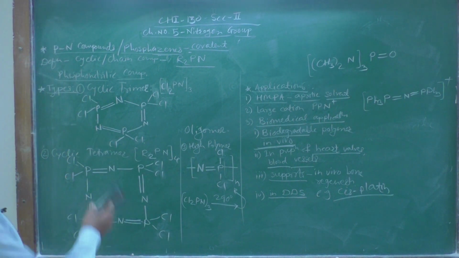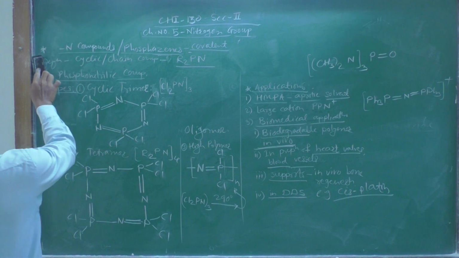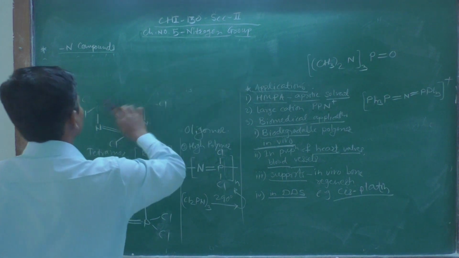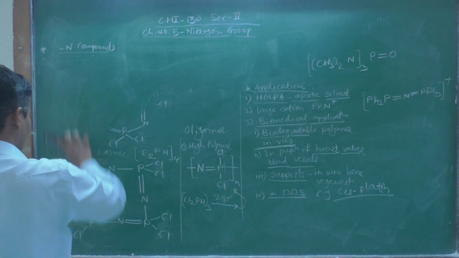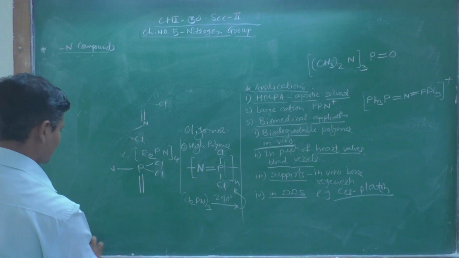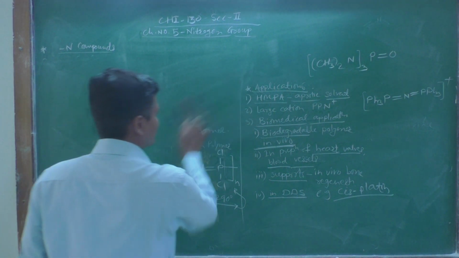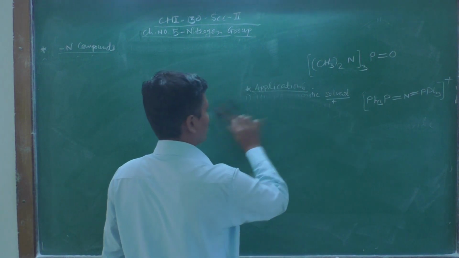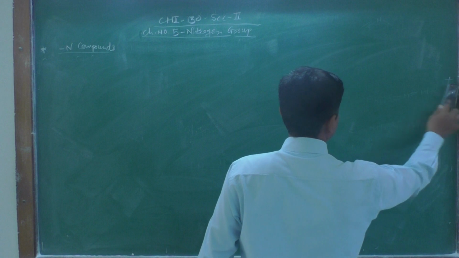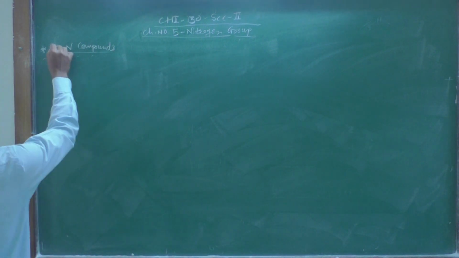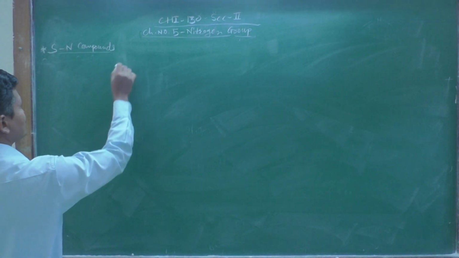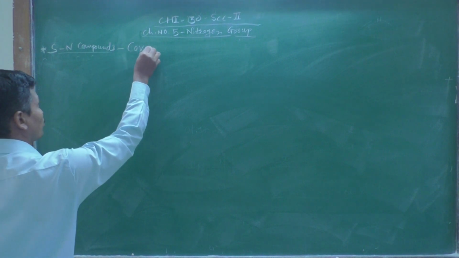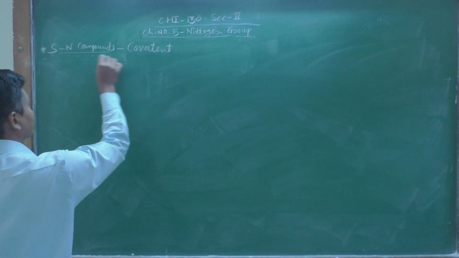Now, let us see the SN compounds, that is sulfur nitrides, nitrides of sulfur. These sulfur nitrides also belong to the covalent type of nitrides. This is the last topic from our lesson.